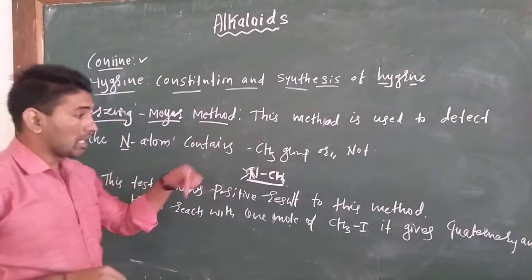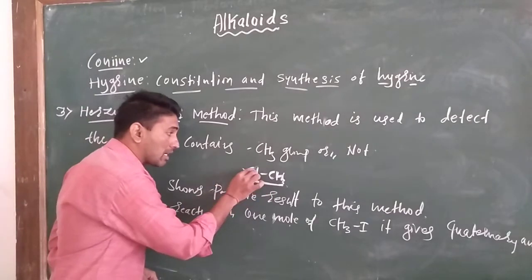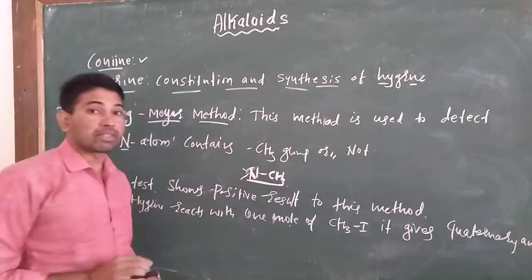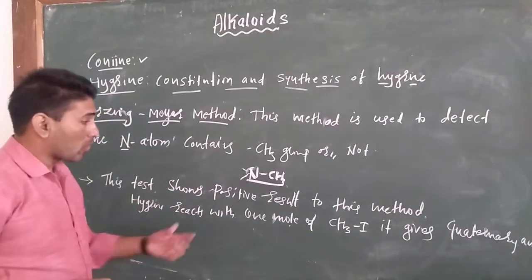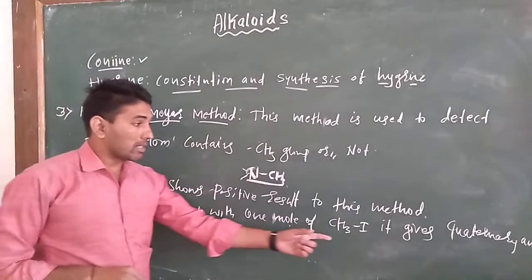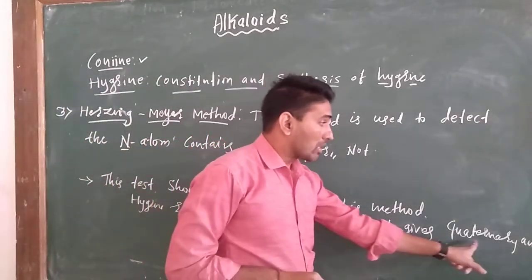What does it indicate? It already contains an N-CH3 group in hygrine. That's why when 1 mole of methyl iodide reacts with hygrine, it gives a quaternary amine.